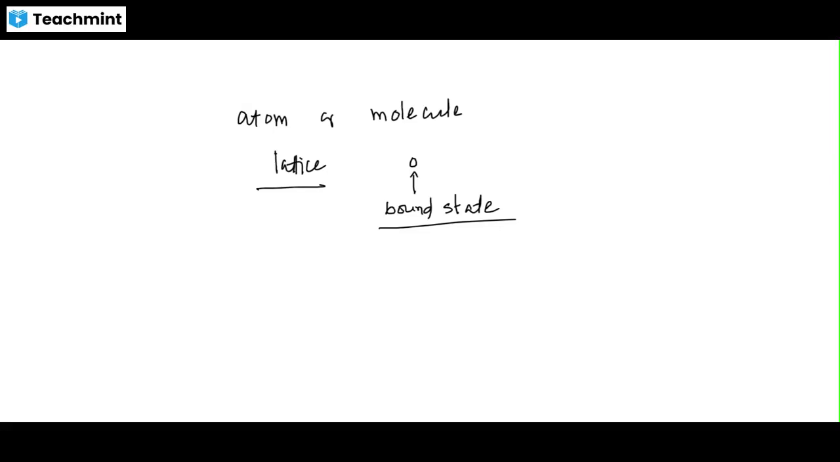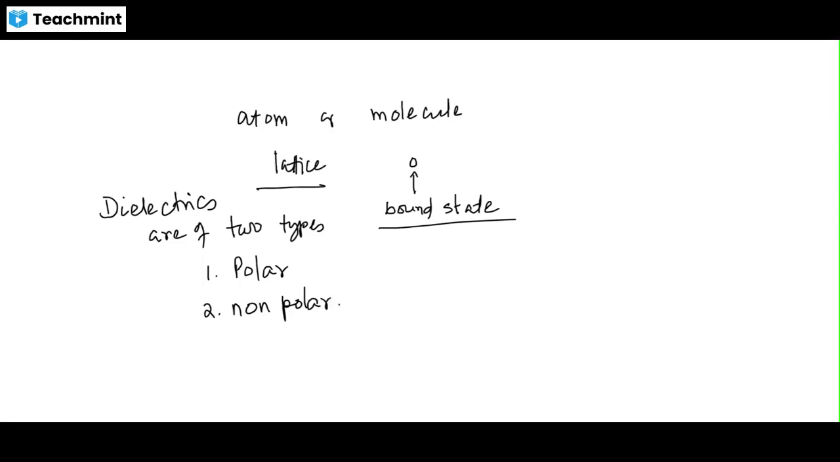So these are called dielectric substances. Dielectrics are of two types. Number one, polar molecule, and number two, non-polar. Polar and non-polar.